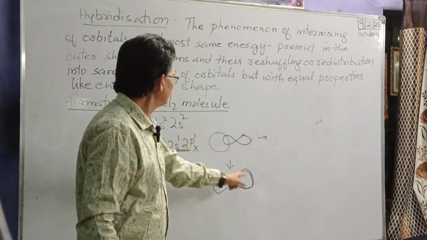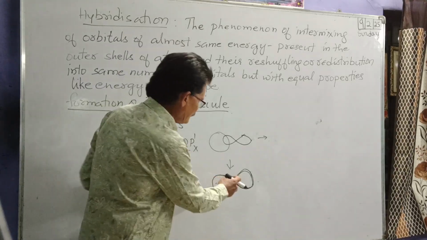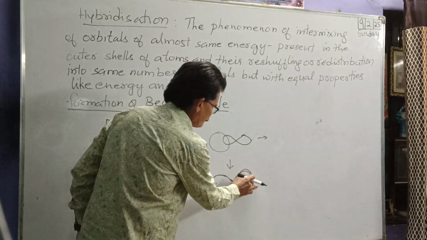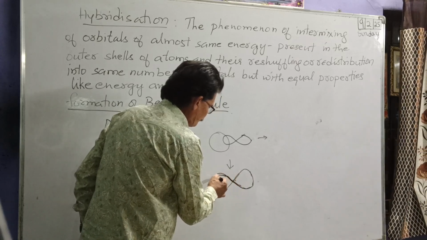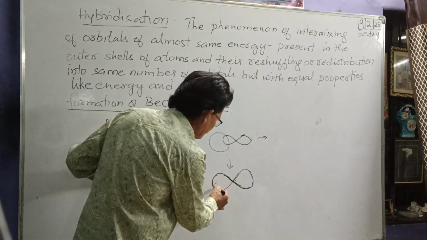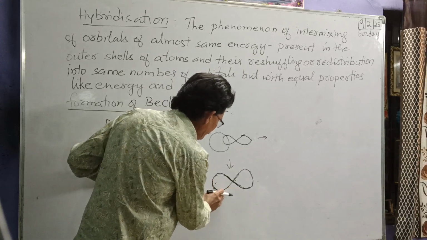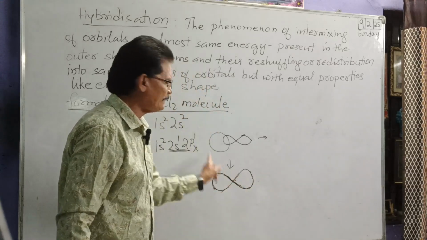But both of them will have the same shape and the same energy. Maybe I'm not perfect in the diagram here, but you can see they have almost the same shape.